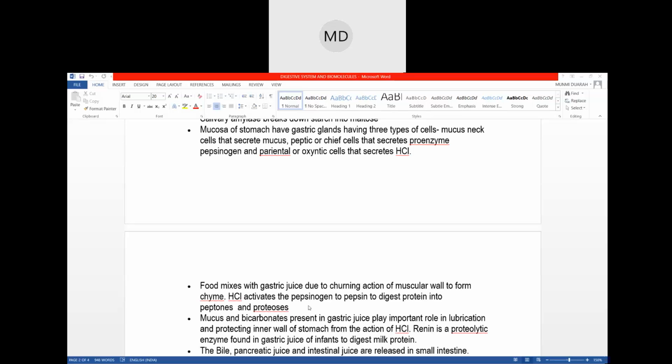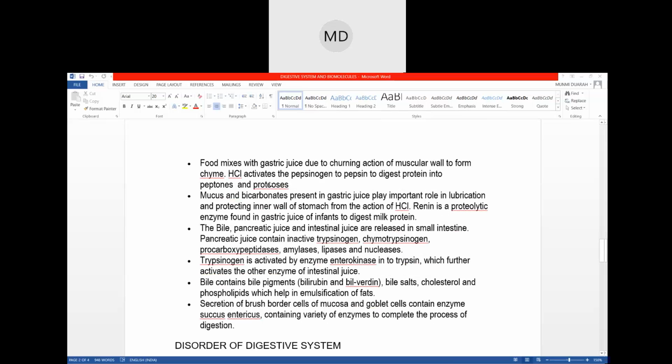Okay, so in the stomach, what happens? The protein part of the food gets digested. The hydrochloric acid and pepsinogen play a very important role in the digestion of protein. This is just for your reading purpose.